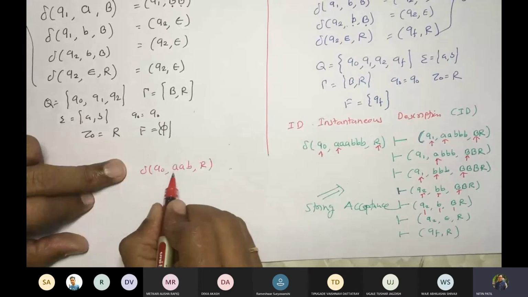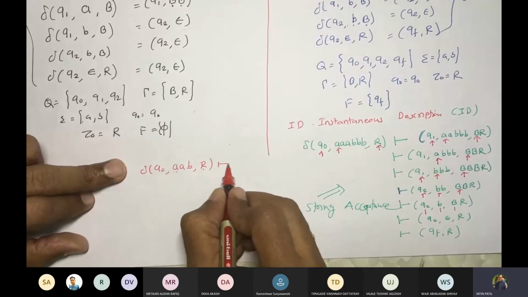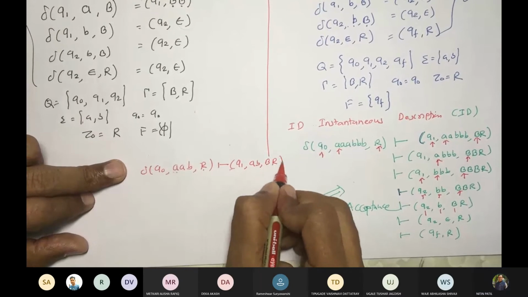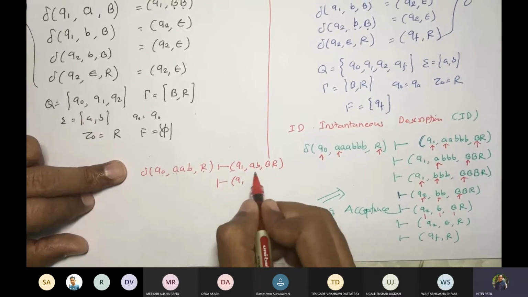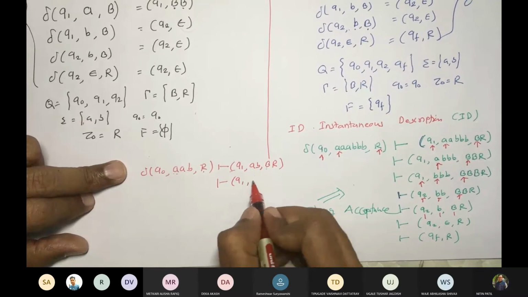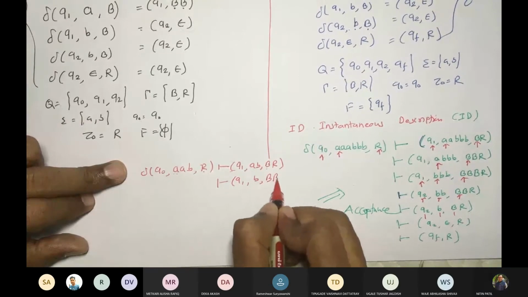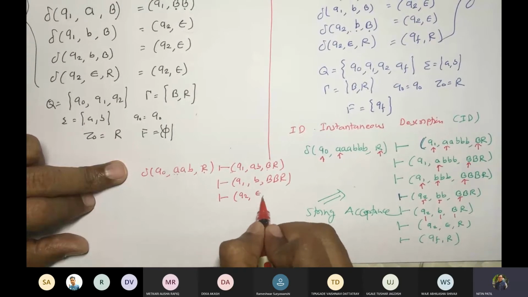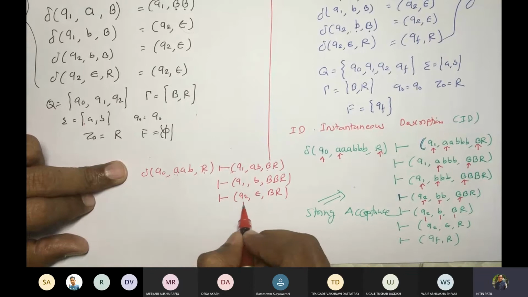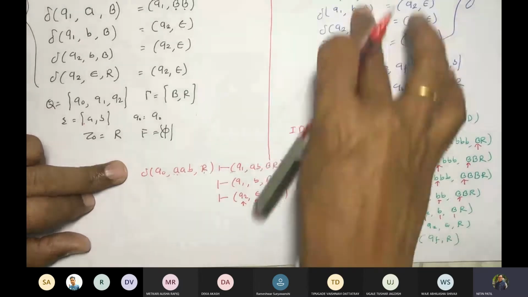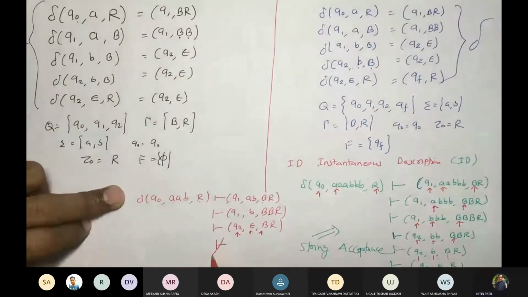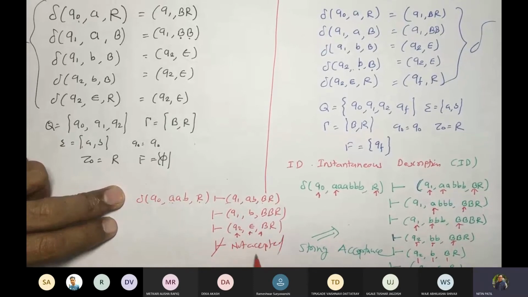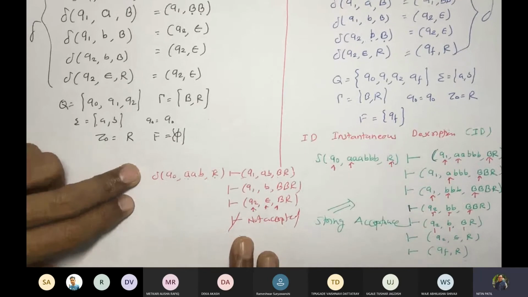So delta Q0 A R would be what? Q1 AB BR. Q1 AB would be BR. Q1 BB, Q2 epsilon BR. Now we got Q2 epsilon and B, which is not defined here in the definition. That's why not accepted. You are going to write like this.